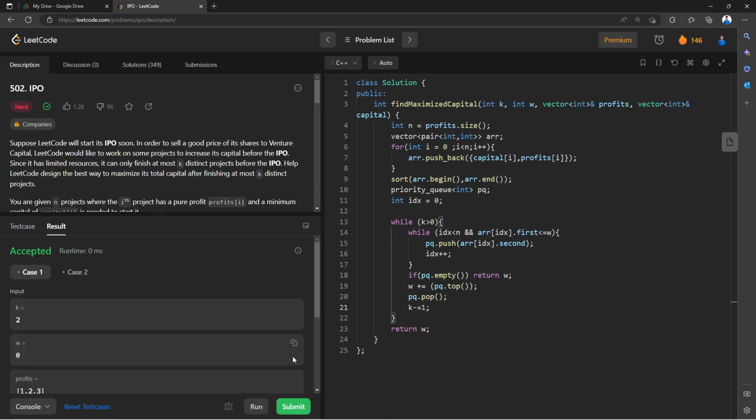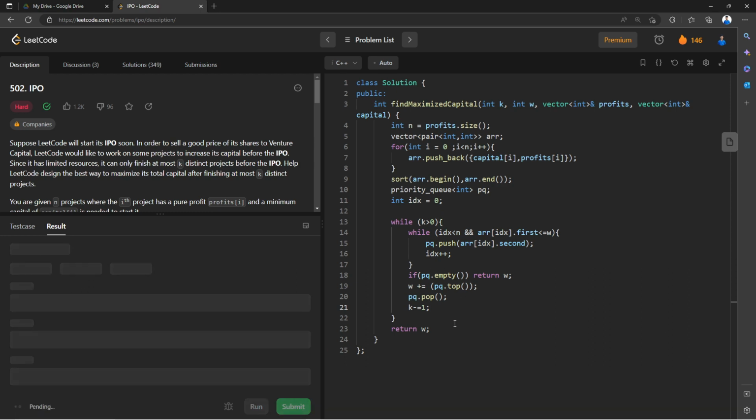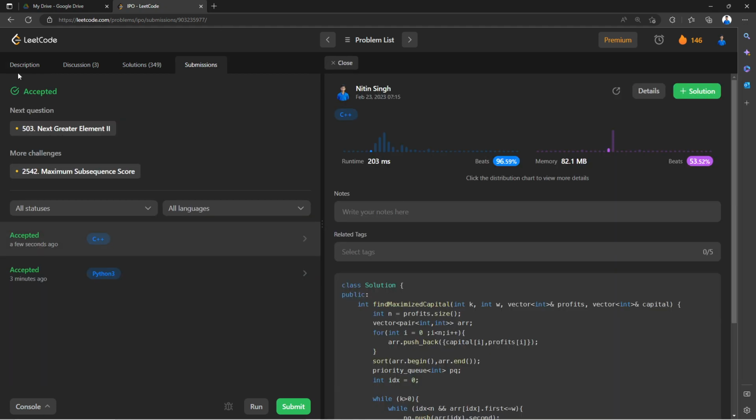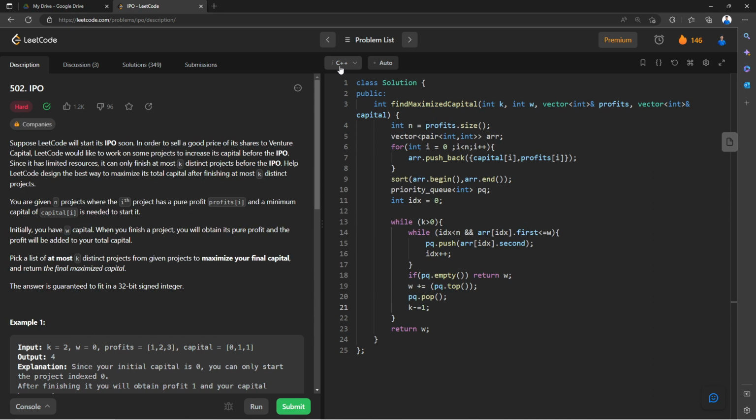Now let's try to run this code. First of all, you can see that all the test cases are passed. Now let's try to submit this code. And you guys see that this one also got submitted, right? Now let's move to the last programming language, that is nothing but Java, right? So let me take Java.